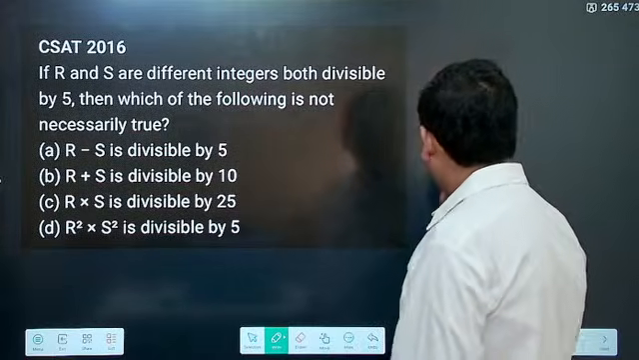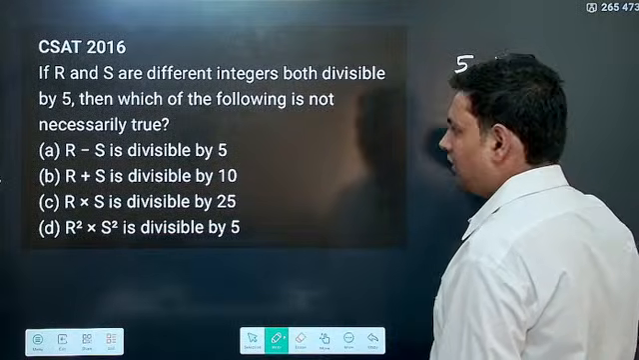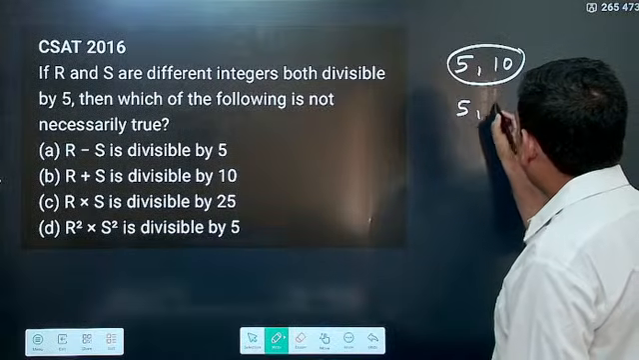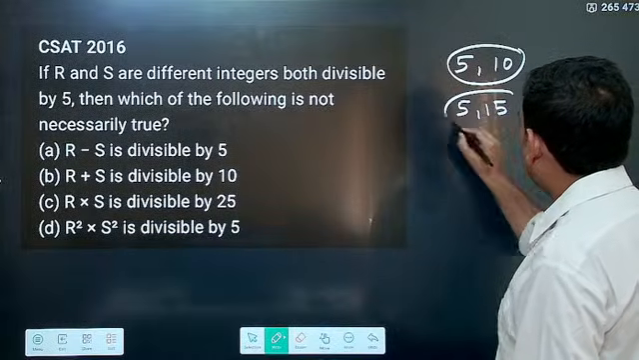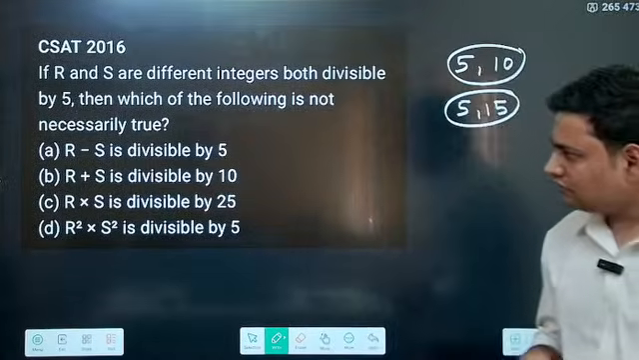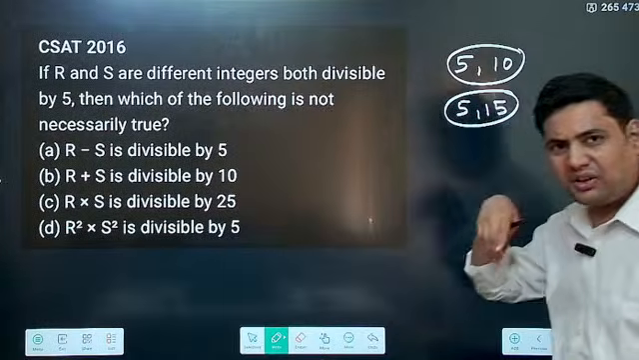For example, I take here the example of, let's say, 5 and 10. Okay, this can be one example. Another can be 5 and 15. Correct? Now, if you look here, these are the two examples. Why have I taken these two examples?